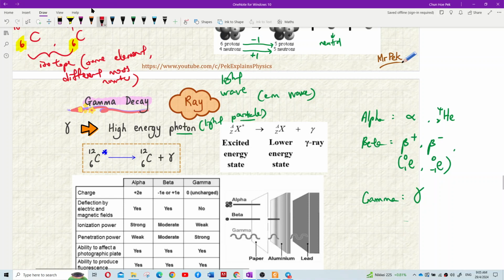We can say this photon. This is the photon. It's just energy. Energy is emitted through photon. Photon is actually like the energy bundles. Energy bundles. So that's why it still maintain same element.